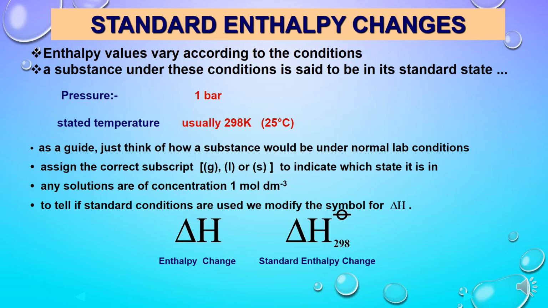and for these values standard conditions are taken as pressure 1 bar and temperature generally 298 Kelvin, that is room temperature. And it is also important to mention the most stable standard state of a substance at which it exists in normal lab conditions. If a solution is used, the concentration taken as standard is 1 molar, and the symbol delta H naught is written to express standard enthalpy changes for a particular process.